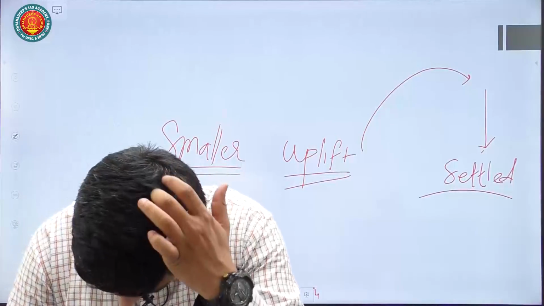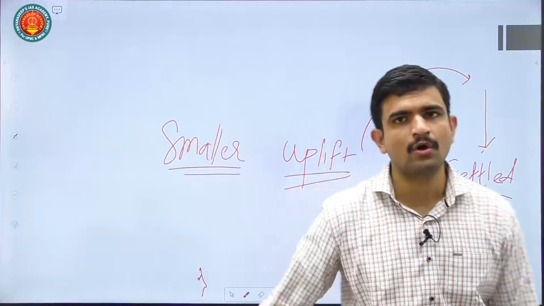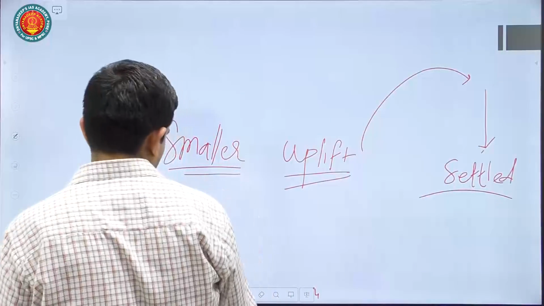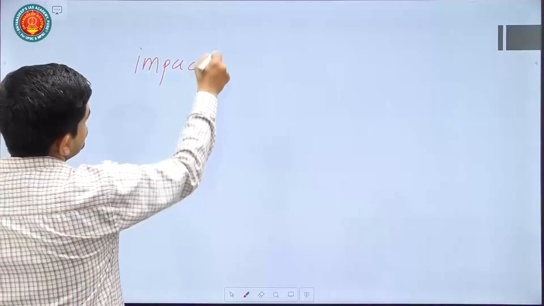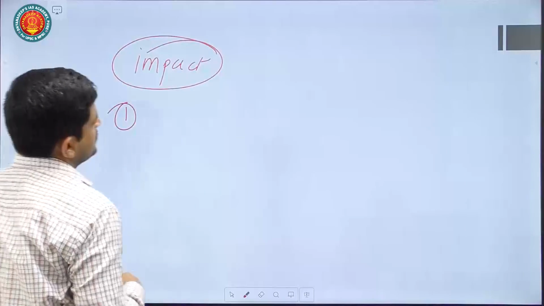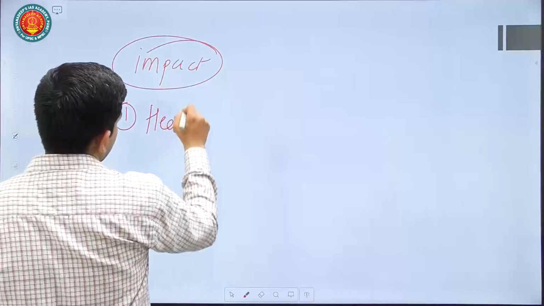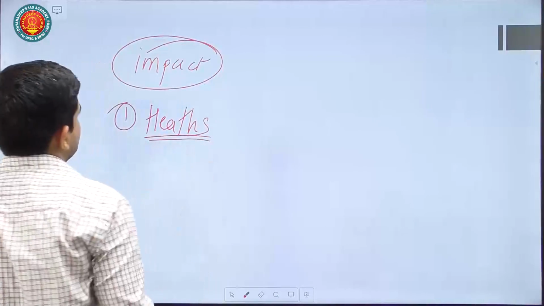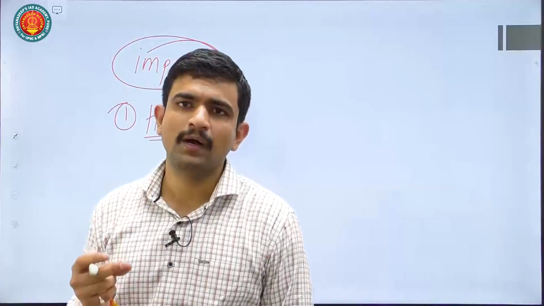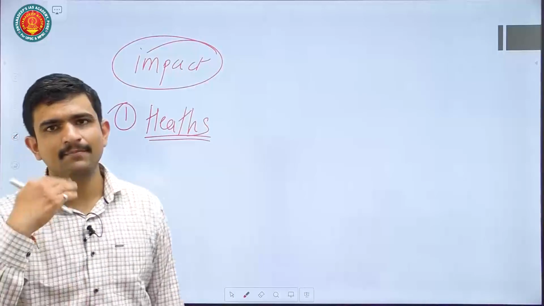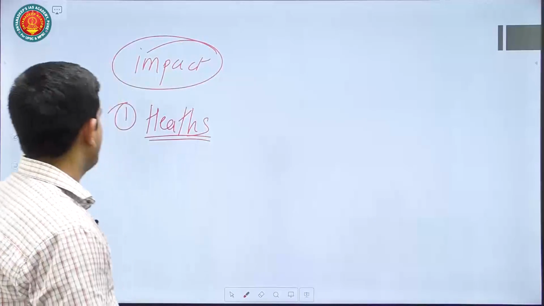Okay, so this is the basic formation process, but they have also asked what will be the impact of this dust storm. Now that is a very important question. Then you can mention its impacts. First impact you can mention is on human health. So various diseases like asthma, then bronchitis, etc. These are formed because of these dust storms. The particulate matter 2.5, particulate matter 10. These are the particles that may go into our respiratory system and cause diseases like pneumonia, etc. Various diseases. You can mention that.